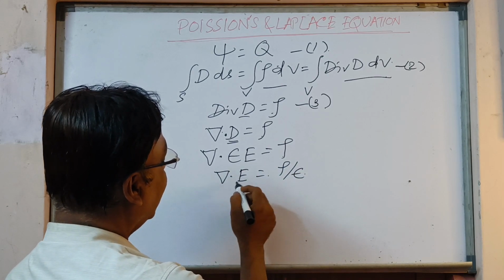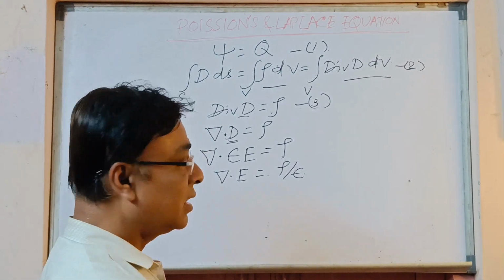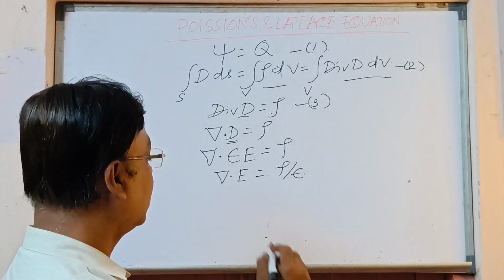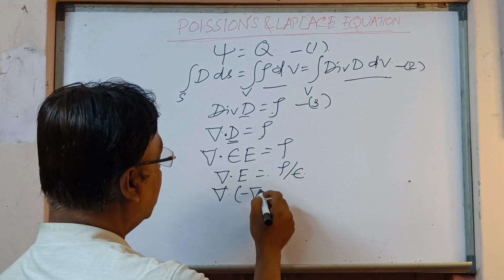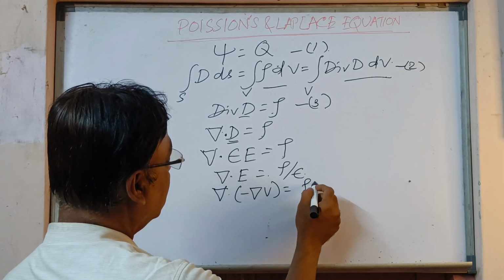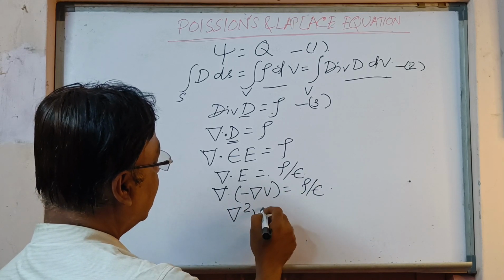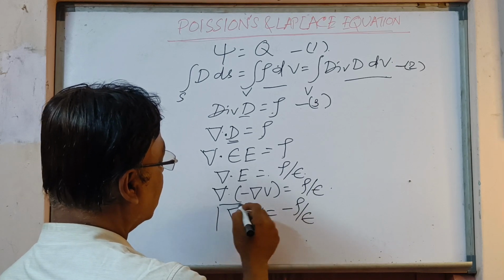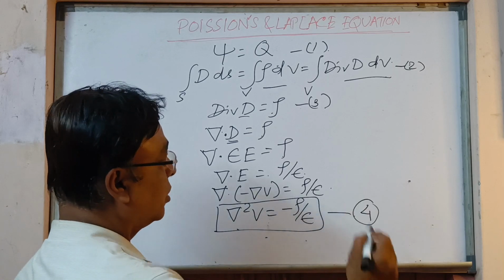From this again we can write E is equal to minus del V. That is nothing but the electric field intensity is the negative of the potential gradient. So instead of E we can write minus del V, so del dot of minus del V is equal to rho by epsilon. From this we get del square V is equal to minus rho by epsilon. So this is nothing but the Poisson's equation. Let it be equation number 4.